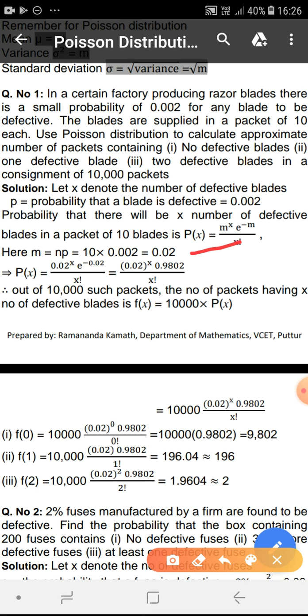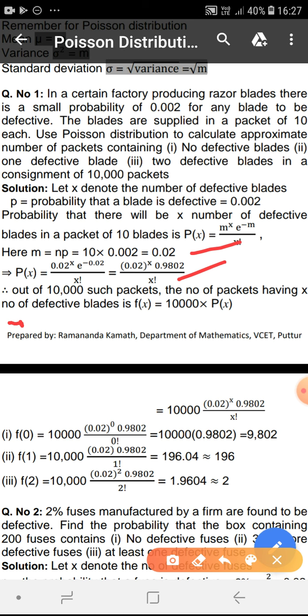So we are considering 1 packet of 10 blades. So n will be 10, p is 0.002. So m will be n p, which is 0.02. Therefore, p of x will be, substituting m as 0.02, 0.02 power x e power minus 0.02 divided by x factorial, and e power minus 0.02 can be taken as 0.9802.